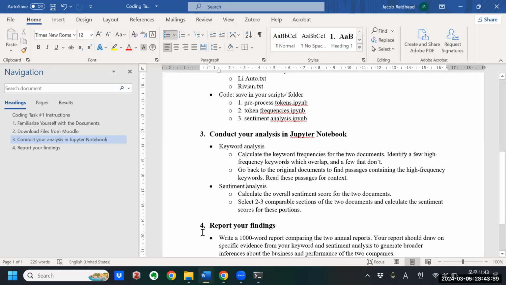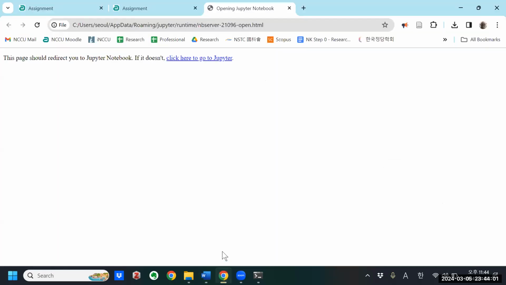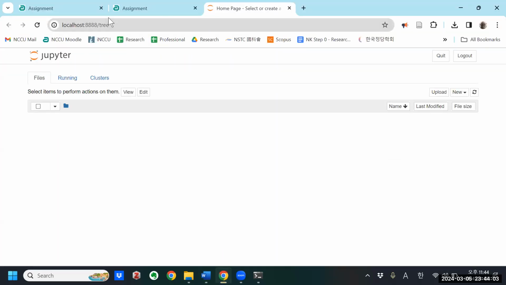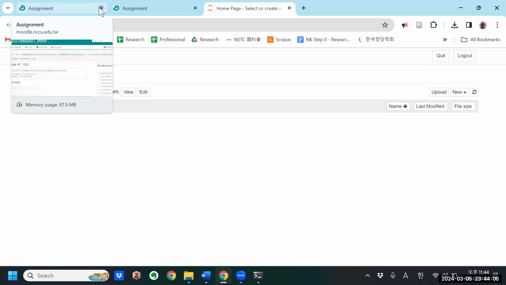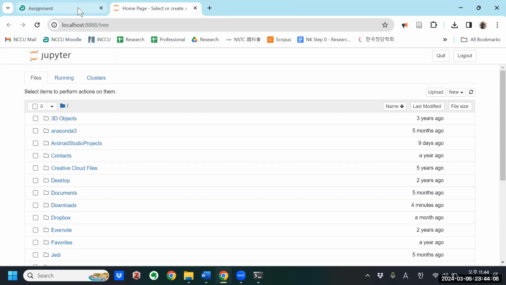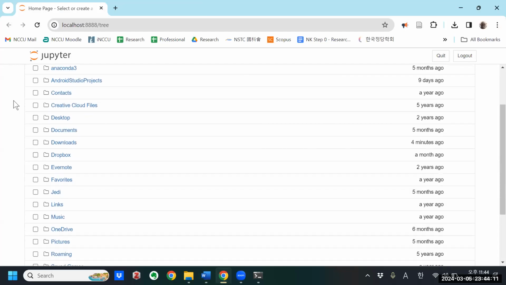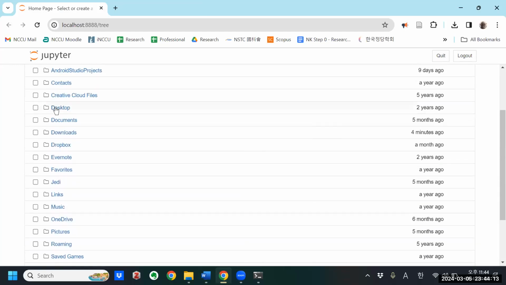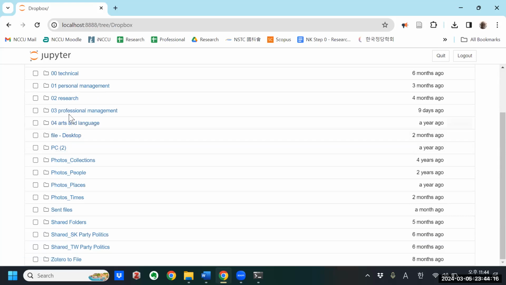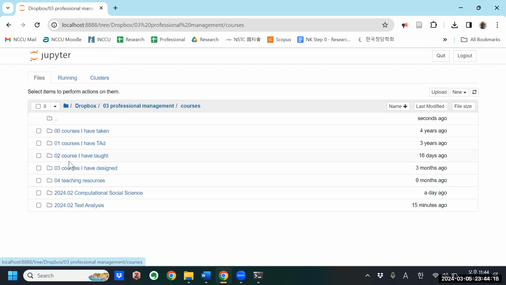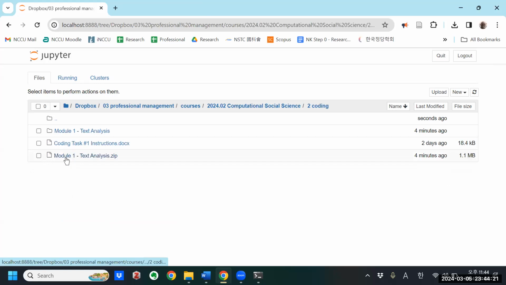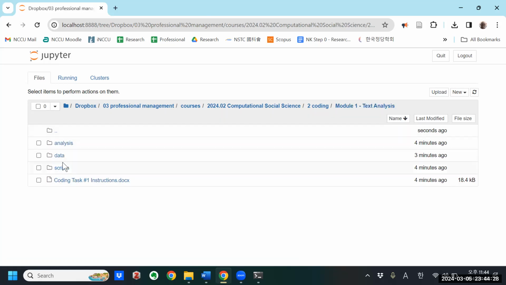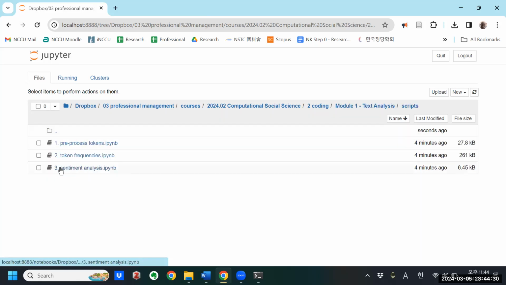Everything's running slowly because I have so many documents open. Let's see. Okay. These assignments, I saved everything in my Dropbox, courses. Okay, here's the zip file. Here's the main project folder, module 1 text analysis. I'm going to open that up. Scripts, data, analysis. I'm going to go to scripts, and I'm going to open preprocessed tokens.